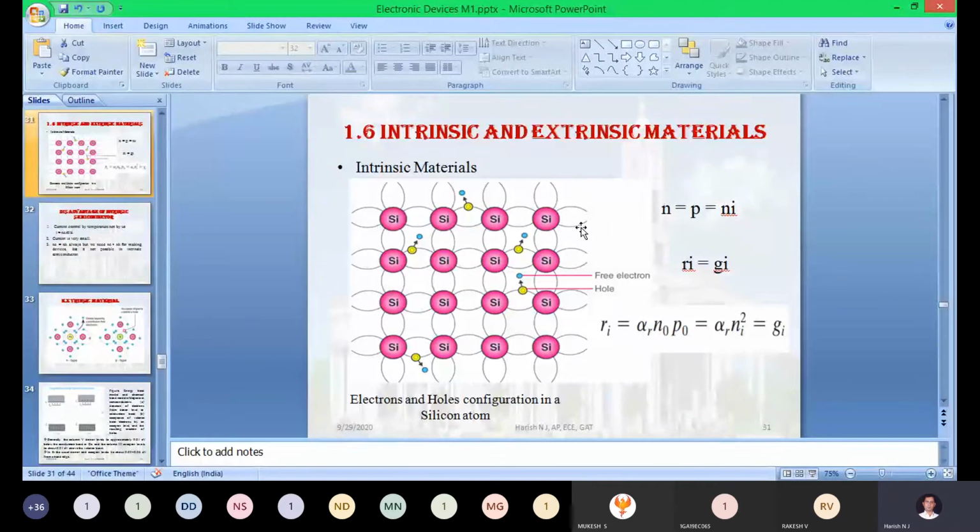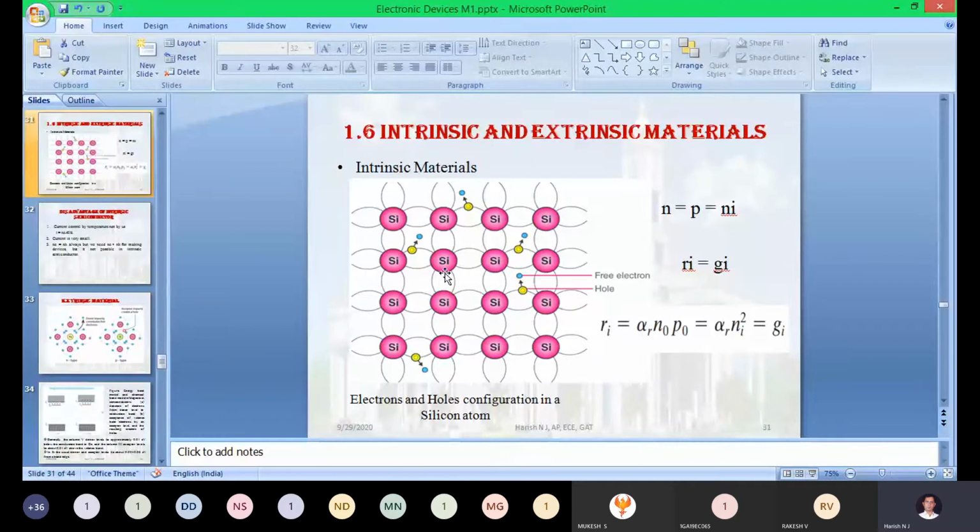This valency stabilization will happen at T equal to 0 degree Celsius itself. But the conclusion is, if you add 1 trivalent impurity, 1 hole will be created. That hole is not only contributed by the trivalent impurity. That trivalent impurity you are going to add will satisfy the octet rule with the help of a neighbor silicon atom.